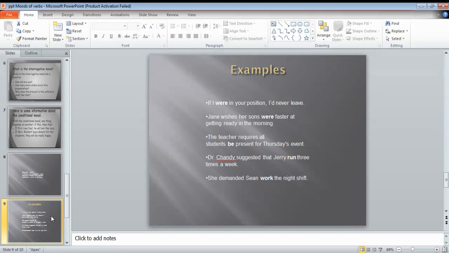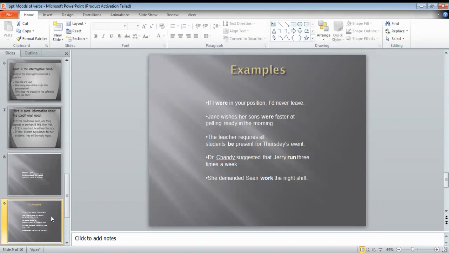Now we come to the examples of the subjunctive mood. If I were in your position, I would never leave. Jane wishes her sons were faster at getting ready in the morning. So wishful thinking is there. In the first sentence, conditional thinking is there. The teacher requires all the students be present for Thursday's event. Again, the situation is imaginary.